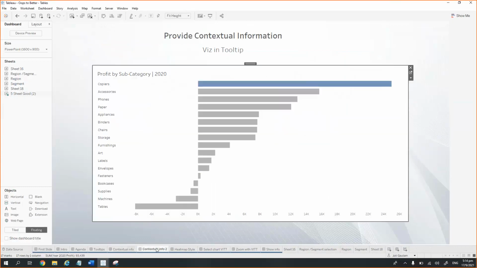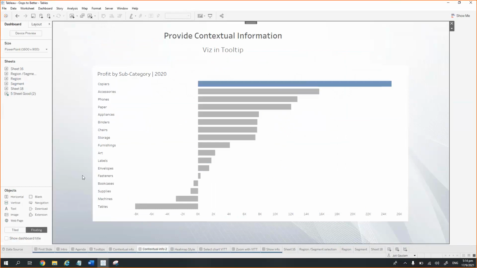Now coming to the next one, we have the Viz in Tooltip. This has been introduced by Tableau in earlier releases, and it has really been a game changer. A lot of community members have used them in different creative ways, and the things I'm going to present here are all things I have learned from there. So thanks to the community again. This is the same chart we saw earlier, but the difference is in the tooltips.